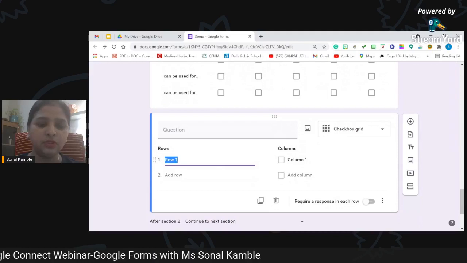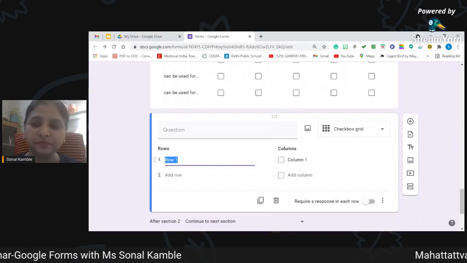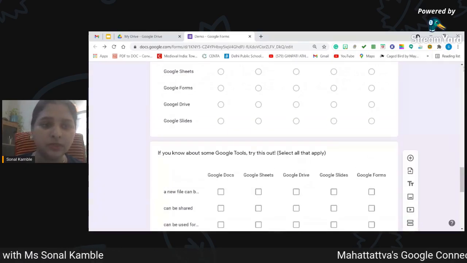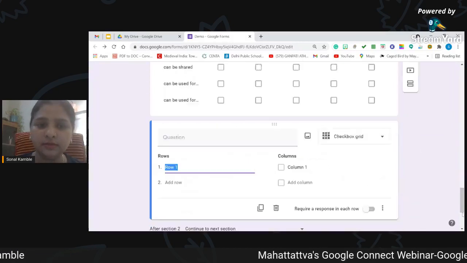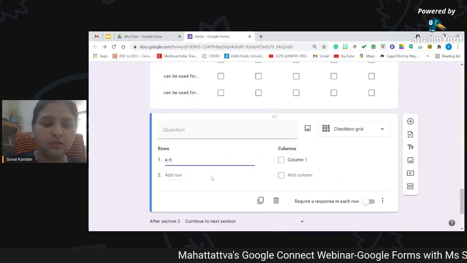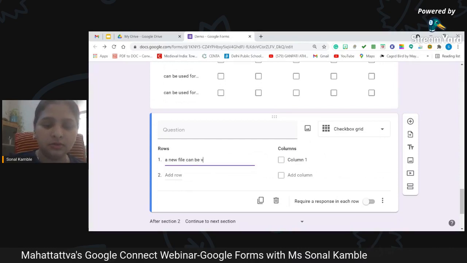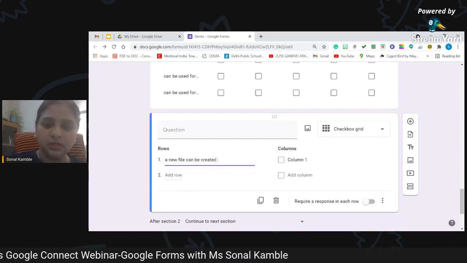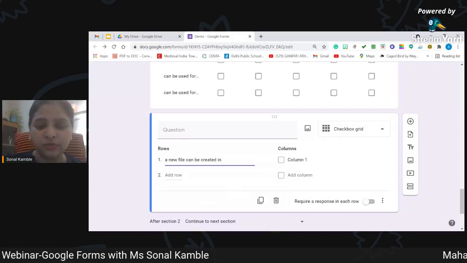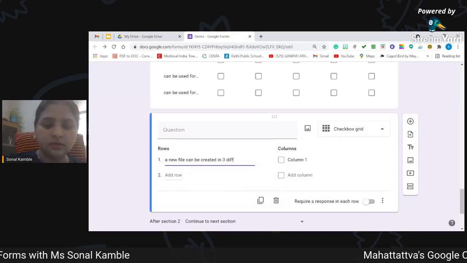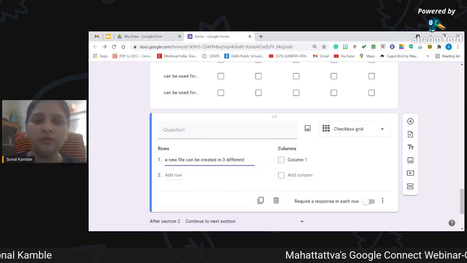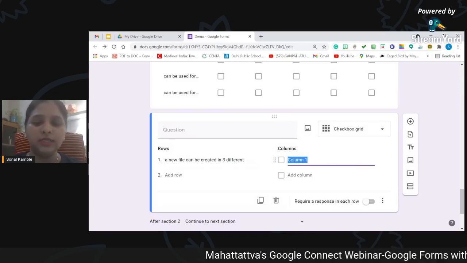Now if I want to say like, I'll copy this one only. A new file can be created in 3 ways or multiple ways, 3 different ways. How is it possible for all of them? So let's see.